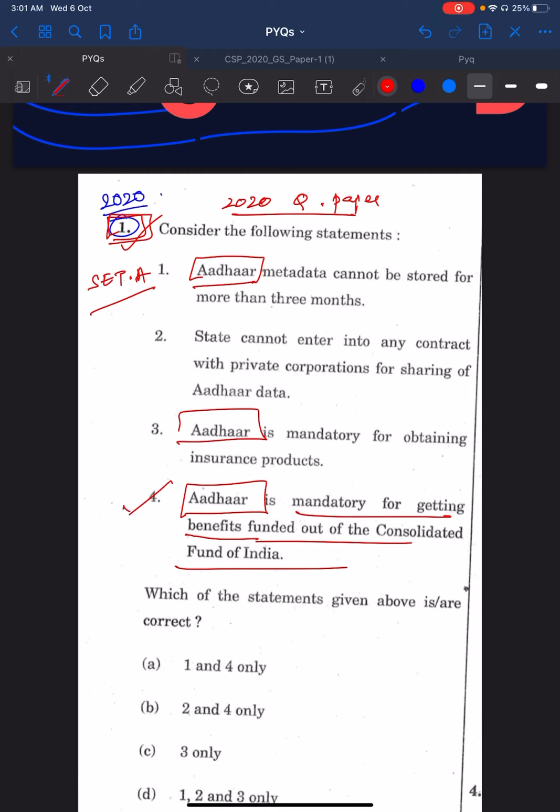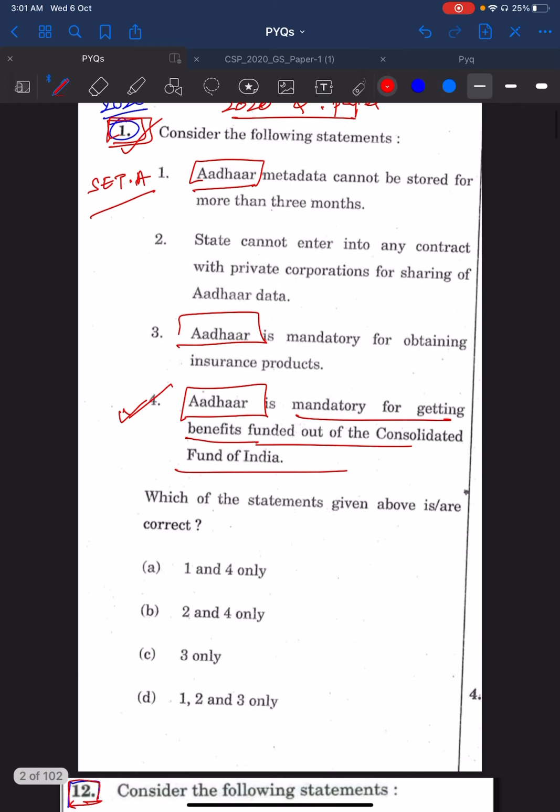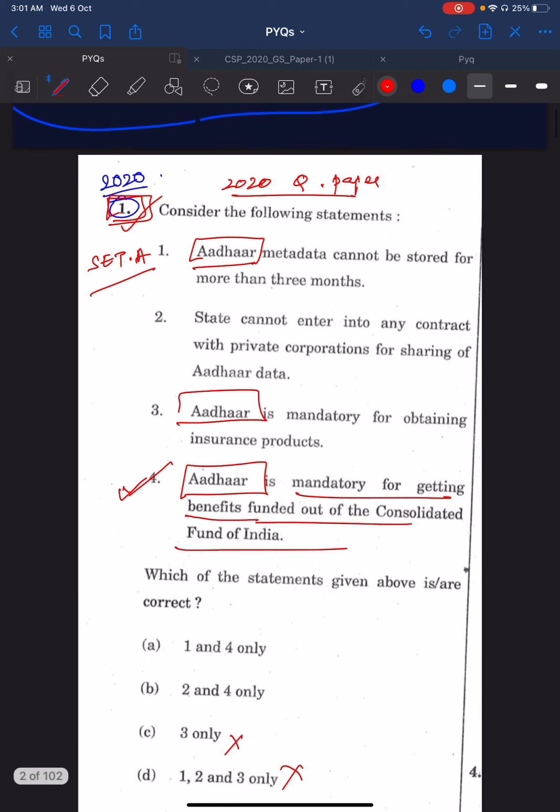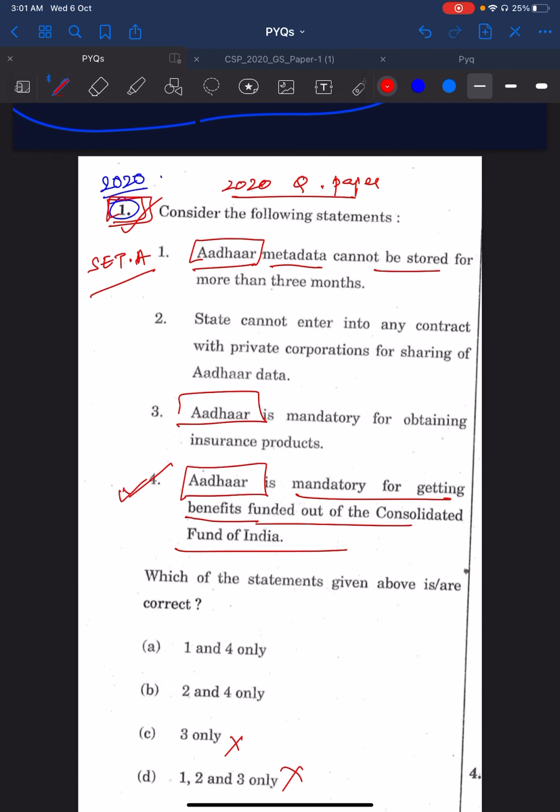Through those news articles, you would have read about this. So then the answer would be anywhere between A and B. And you know from the news that Aadhaar metadata cannot be stored for more than 6 months, but here it is given as 3 months. So that statement is not correct, and the answer is B.